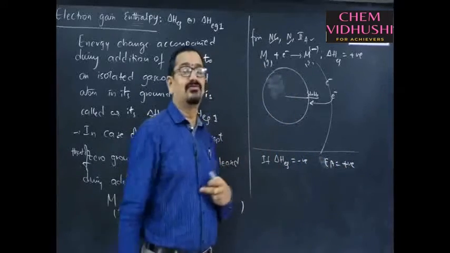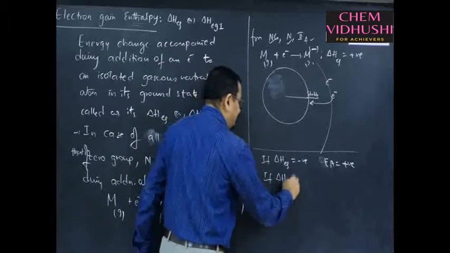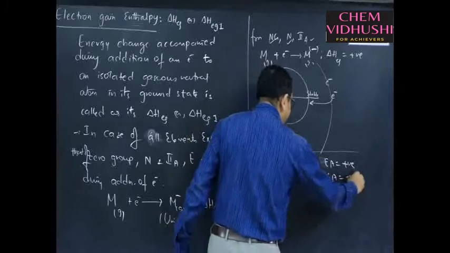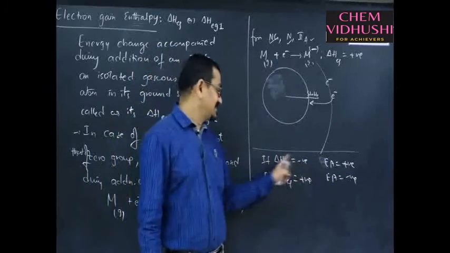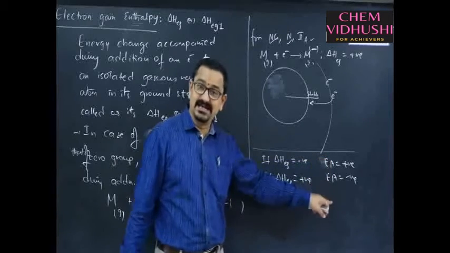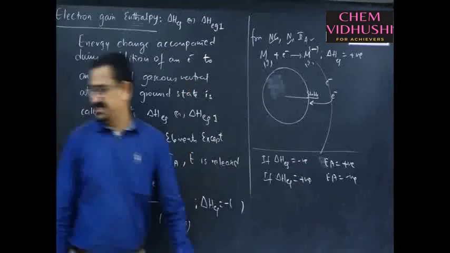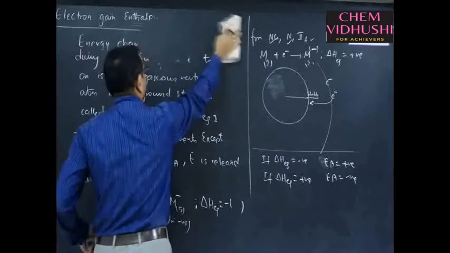Similarly, if electron gain enthalpy is positive, its electron affinity is negative, meaning it has a negative affinity for gaining an electron. The energy value may be the same, but the sign varies. You have to notice that point. This is all about first electron gain enthalpy.